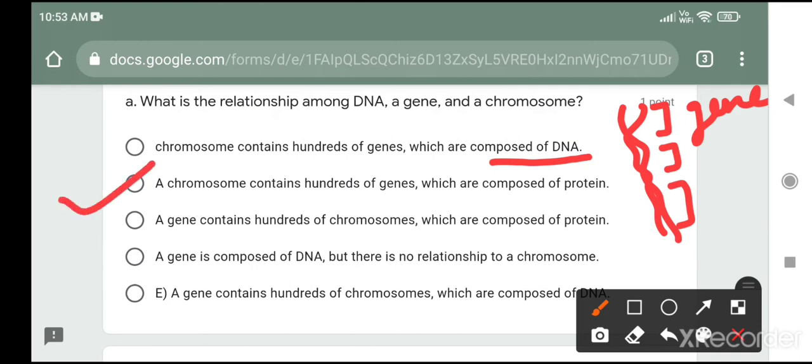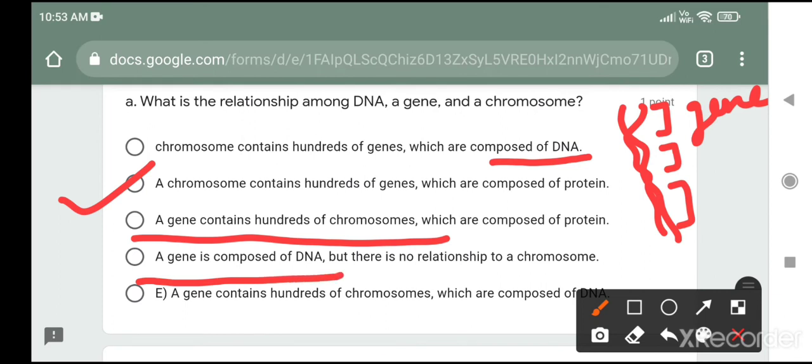Third, a gene contains hundreds of chromosomes which are composed of protein. It is not the correct option because a gene does not contain chromosomes. Fourth, DNA composed of genes, a gene contains hundreds of chromosomes? No. A chromosome contains hundreds of genes. So the correct option is the second option.